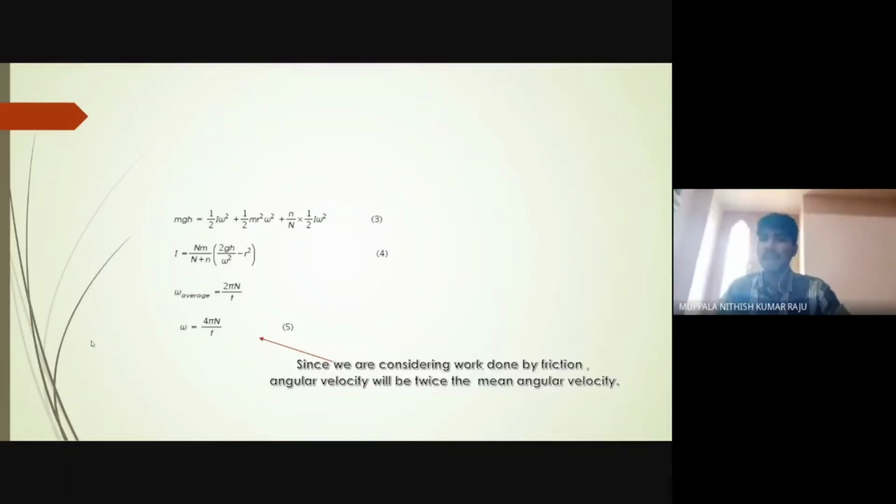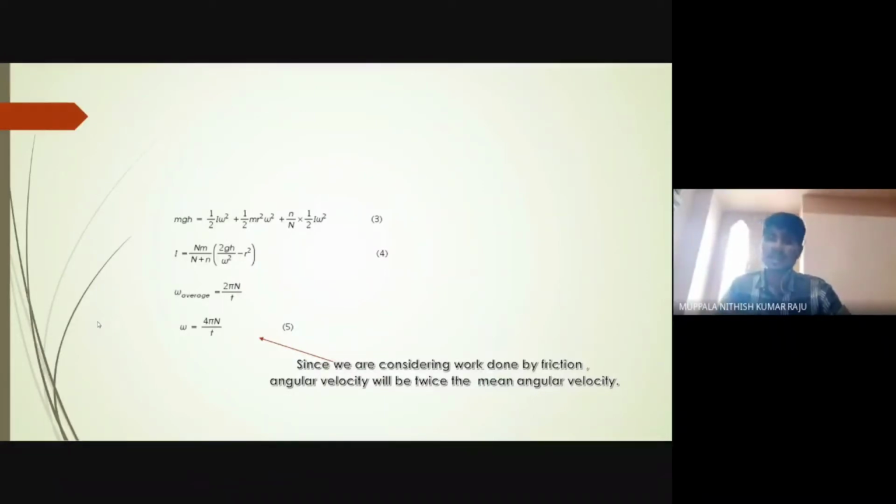Substituting the values of v and W_f in the energy equation, we get mgh equal to half I omega squared plus half m r squared omega squared plus small n by capital N into half I omega squared. Now solving the above equation for the moment of inertia, we get I equal to m (N by N plus n) into (2gh by omega squared minus r squared).